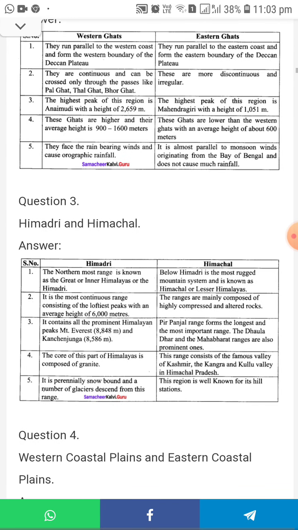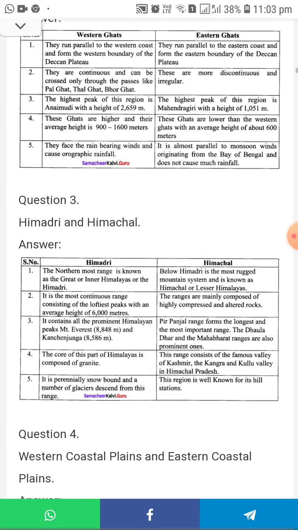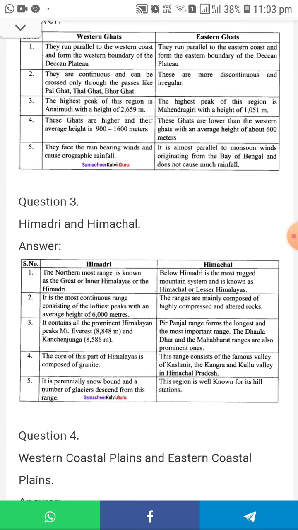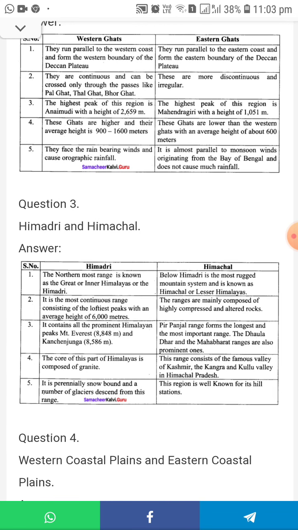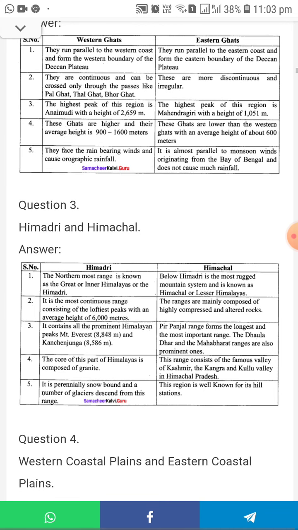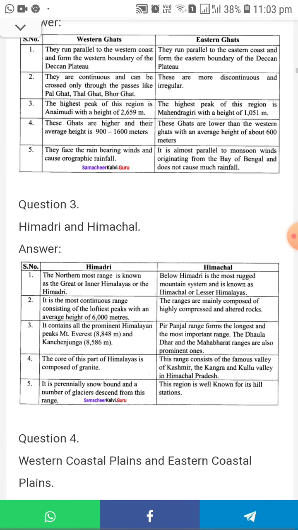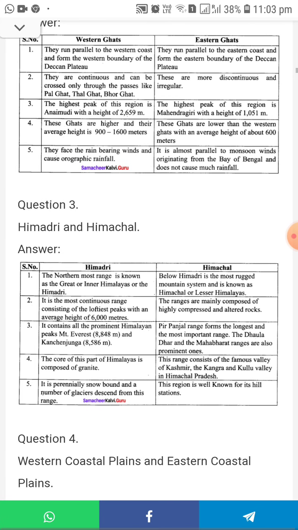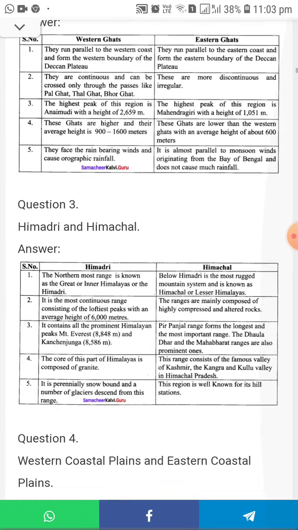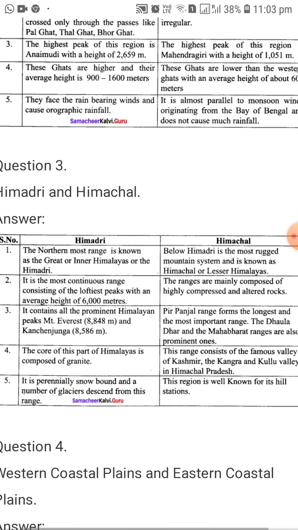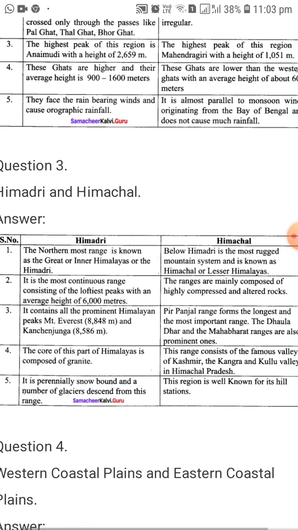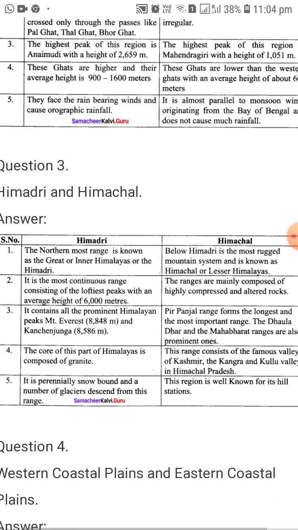Third one, Himadri and Himachal. What are Himadri and Himachal? Himadri, the northernmost range, is known as the Great or Inner Himalayas, or the Himadri. What is the name? Himadri. Below Himadri is the most rugged mountain system, known as Himachal or the Lesser Himalayas. It is the most continuous range, consisting of the loftiest peaks, with an average height of